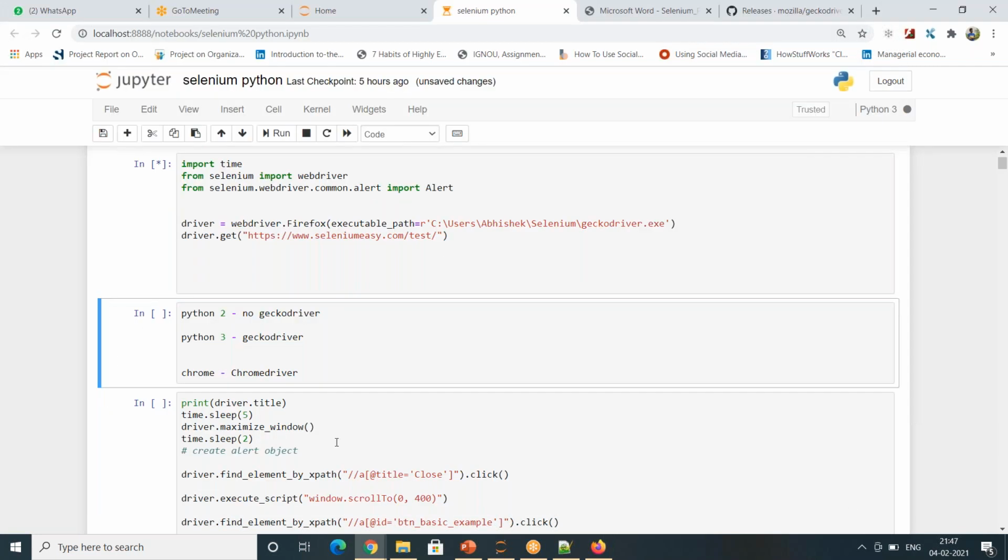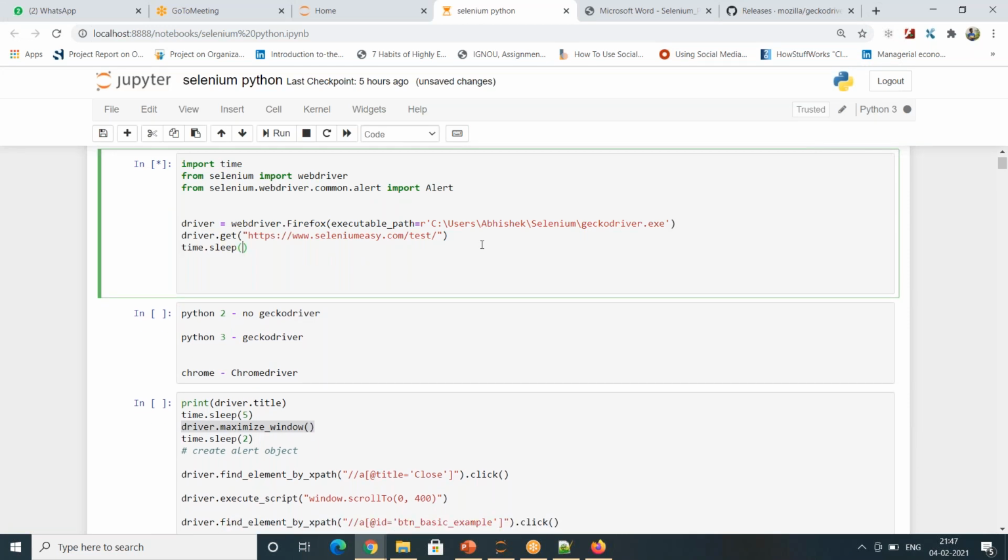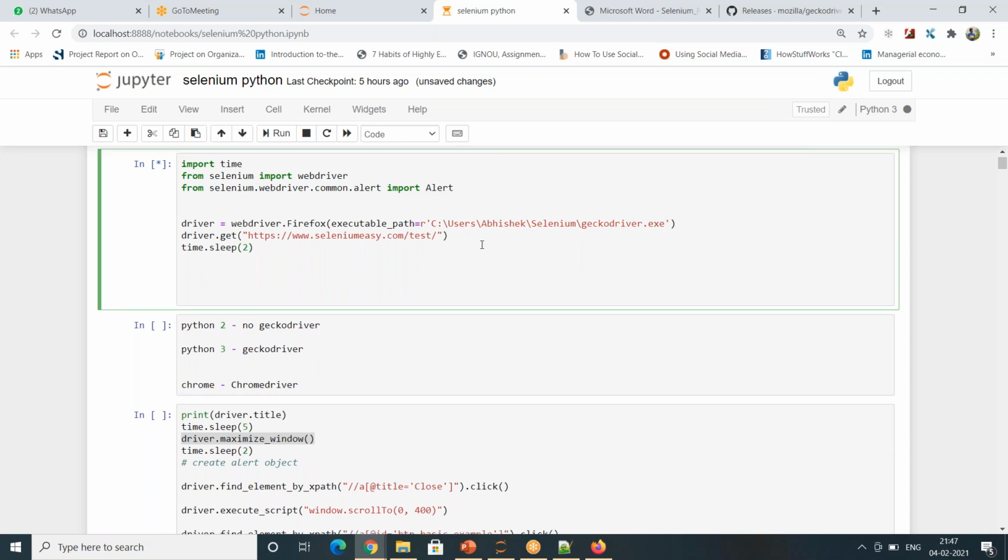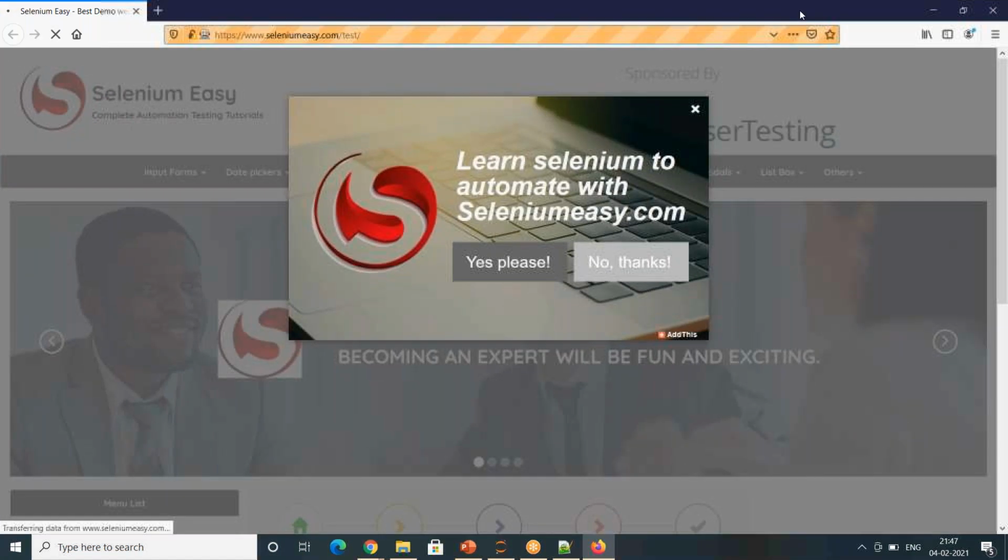Now when I launch it in default mode, you see this is not in a maximized window mode. How to maximize the window? It is very simple again. The syntax is going to be pretty simple. I will just give a time dot sleep. I'll tell you why time dot sleep. There is something called explicit wait, implicit wait, and there is also time dot sleep. I will explain everything through the course. So I will maximize this window. The next time I run, the window will be fully maximized like this.